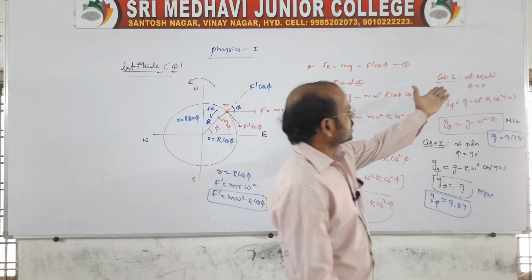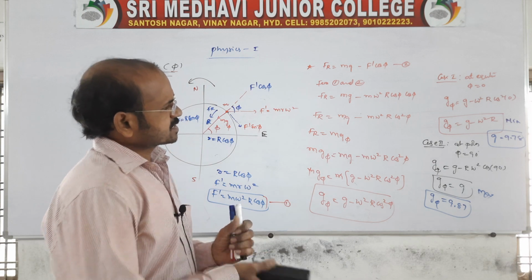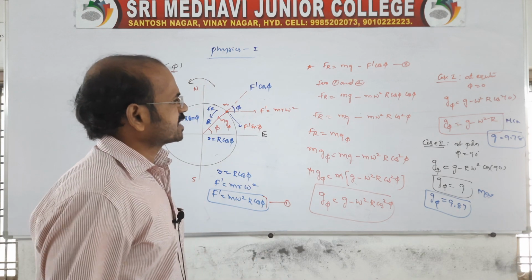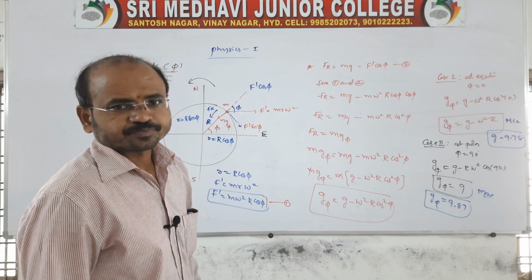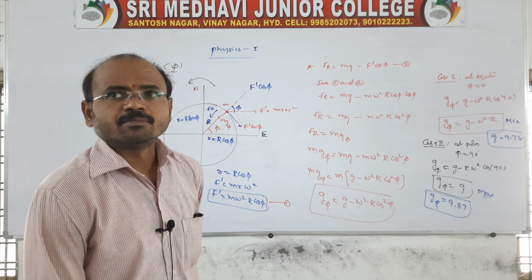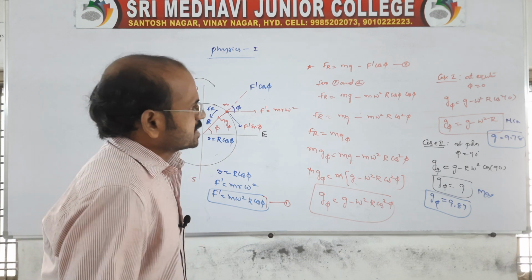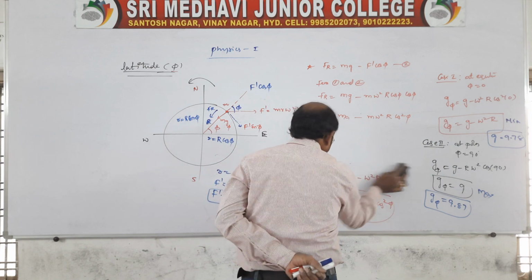There are conditions. At the equator, of course, the phi value is 0, the angle is 0, therefore g is minimum at the equator. At a pole, that is 90 degrees, therefore the g value becomes maximum. At the equator it is minimum and at the pole it is maximum. So this is the derivation.